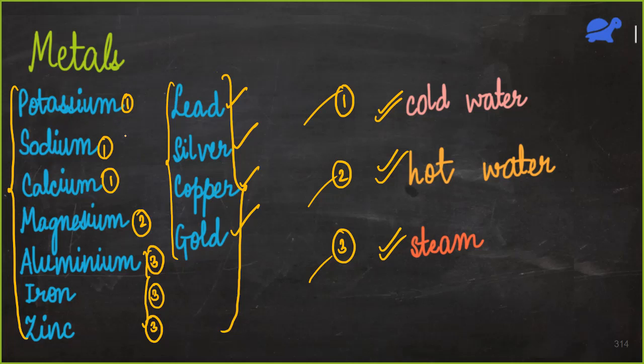So potassium, sodium and calcium are reacting with cold water. Magnesium is reacting with hot water. Aluminium, iron and zinc are reacting with steam. So what do you think? Which of these are more reactive?